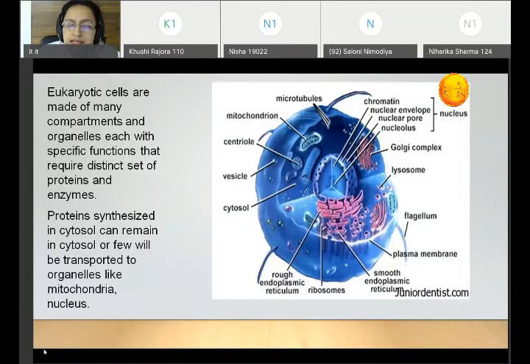As you all know, in the eukaryotic cell you have various cell organelles such as the nucleus, Golgi complex, lysosome, smooth endoplasmic reticulum, rough endoplasmic reticulum, and the cytoplasm. So different compartments are there within the cell. Each cell organelle has its own function to play. And whatever proteins are synthesized in the cytoplasm will either remain in the cytoplasm, or be given to the cell organelles, or come out of the cell to the target site.